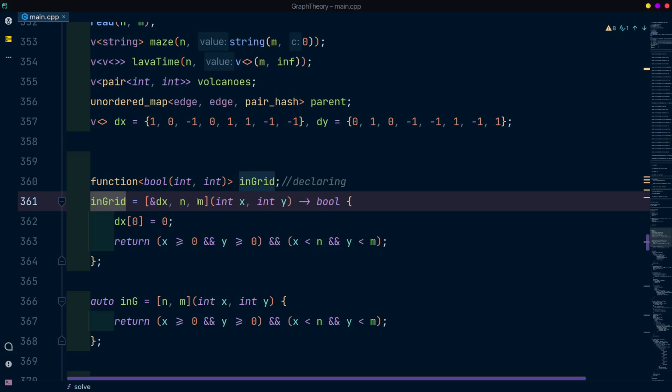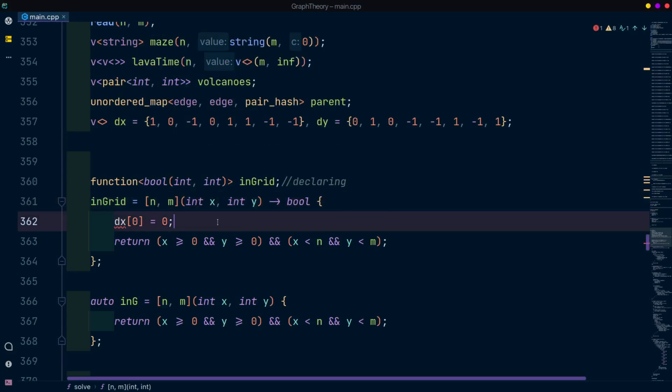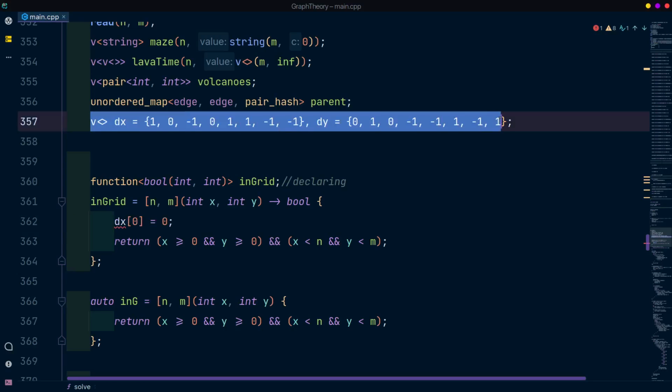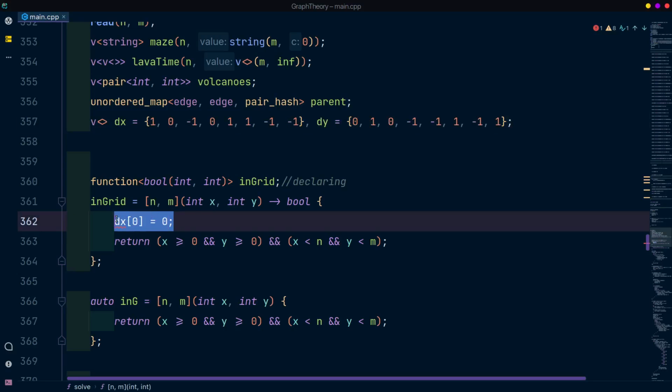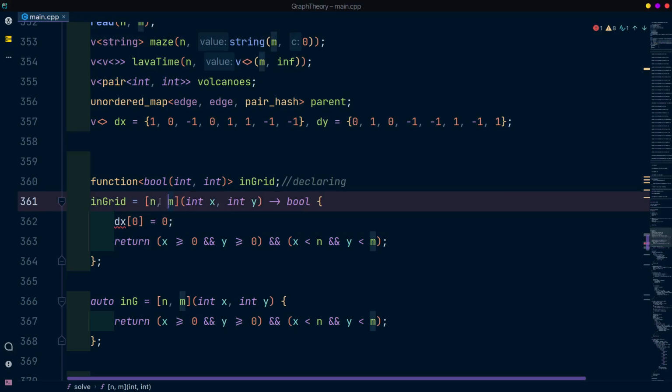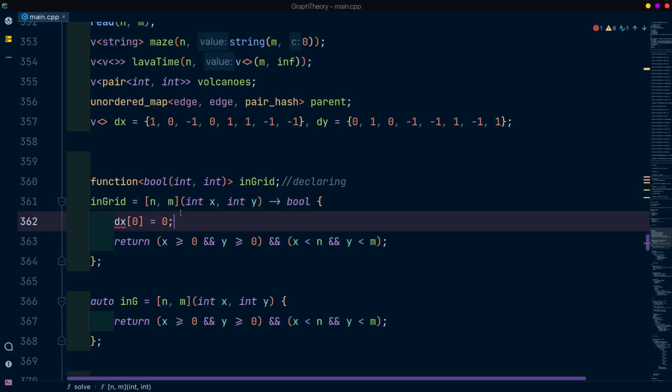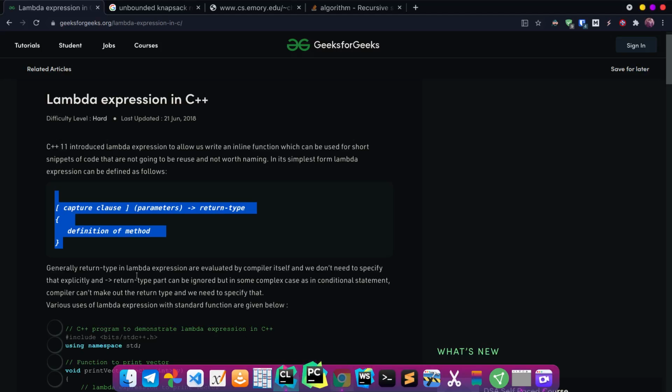Okay, so in this you can see int x and int y are the parameters of the function, and we are supplying the global variables dx, n and m. And as you see, we removed dx from the capture list and it turned red. That means no more global variable dx is available in the scope. It reduces your cognitive load and it will help you avoid doing the mischief we told you earlier. So this is called the capture list, as we said. So yes, capture clause, sorry, my bad. Just technical terms, you can learn them.